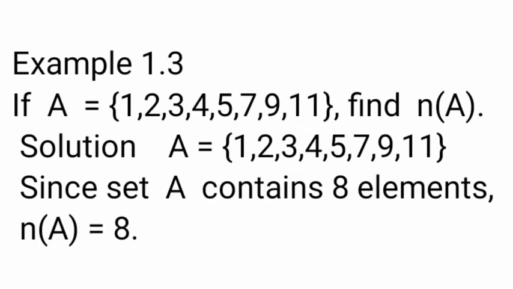Now we'll see example 1.3. If A equals {1, 2, 3, 4, 5, 7, 9, 11}, then find n(A). Students, what does n(A) mean? That is the cardinal number. Very good. So n(A) is to find the cardinal number. Now the solution: given set A equals {1, 2, 3, 4, 5, 7, 9, 11}.